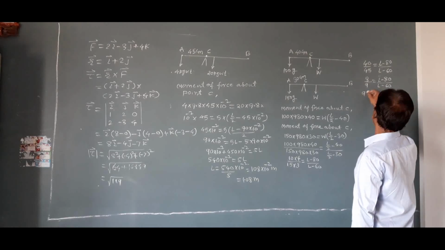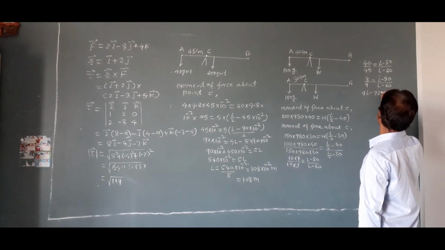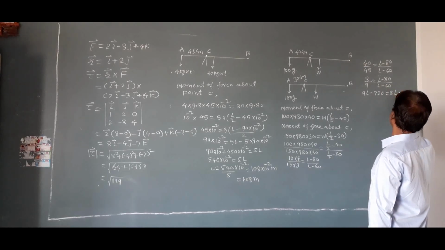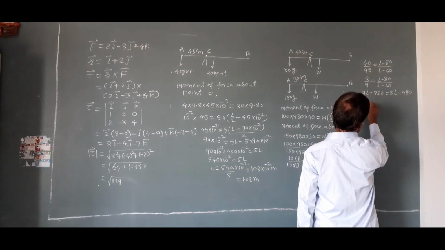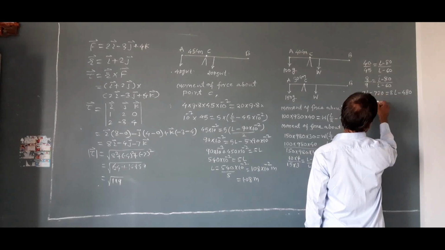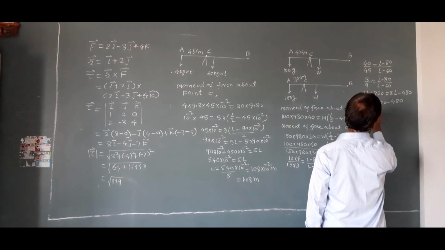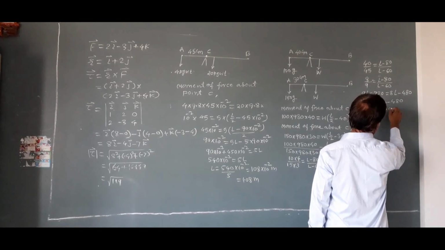That is equal to 9L minus 720 is equal to 8L minus 480. 9L minus 8L is L is equal to 720 minus 480. That is L is equal to 240 centimeter.